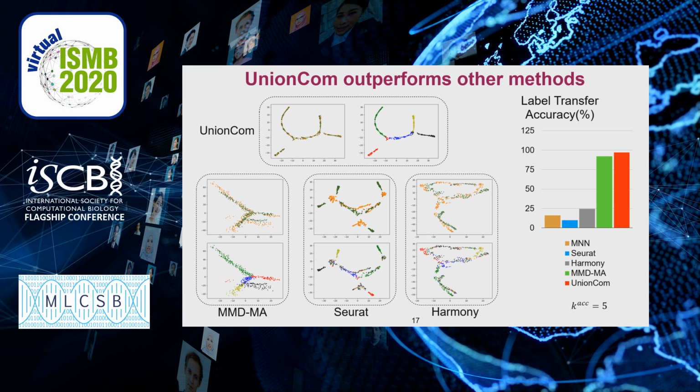And UnionCom outperforms other methods, such as MMD-MA, SCOT, and Harmony. UnionCom puts the data into the common space better and has the highest label transfer accuracy. MMD-MA has the second highest label transfer accuracy, but SCOT and Harmony perform poorly because they are linear methods, not designed for topological alignment, and cannot deal with complex tree structure well.